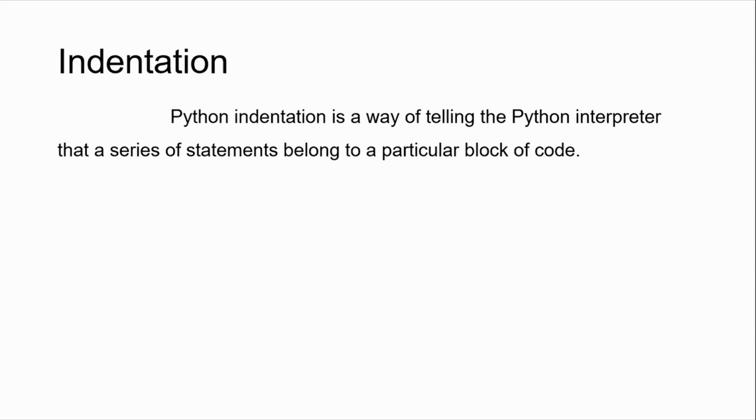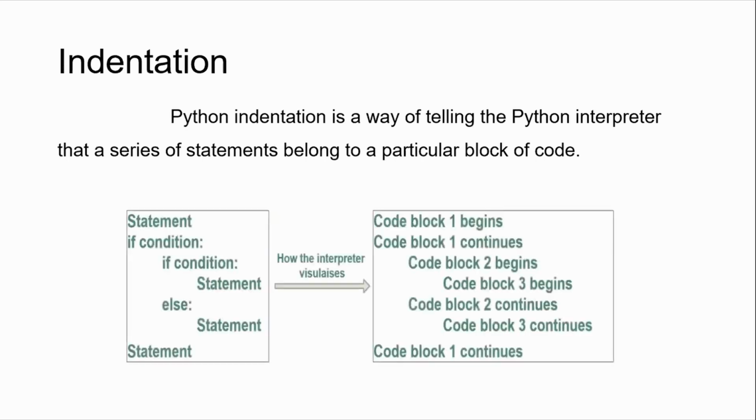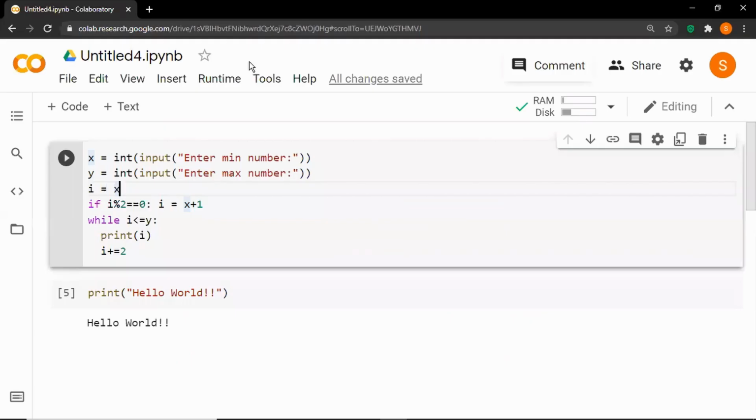Python indentation is a way of telling the Python interpreter that a series of statements belongs to a particular block of code. So here, you can see that these four statements have no spaces towards their left. That means there is no indentation. But if you realize under the while loop, these two statements have four spaces towards their left, this is known as indentation.